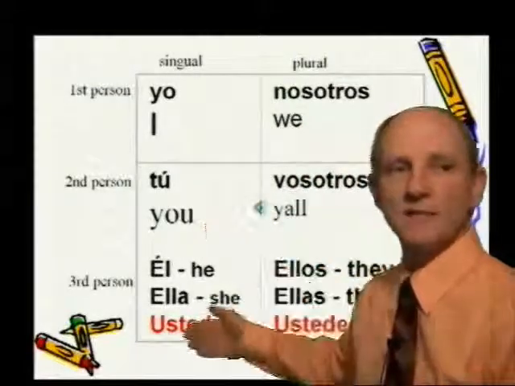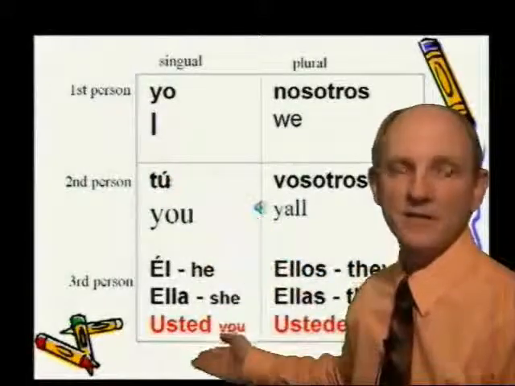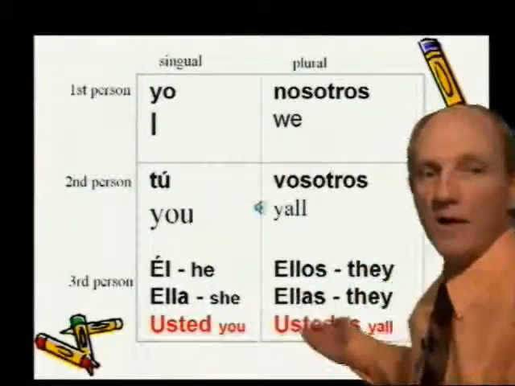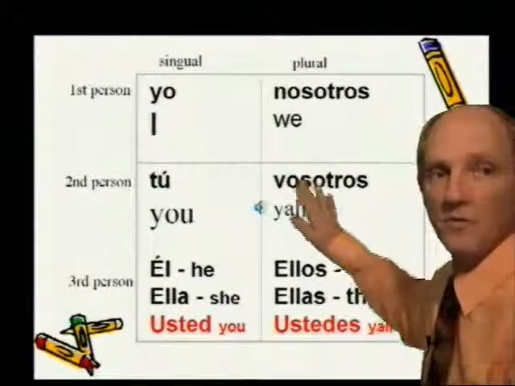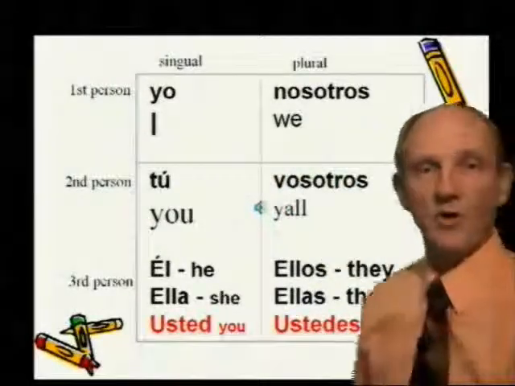So there's two ways to say you, tú and usted. There's only one way to say y'all, and that is ustedes. Remember, we're going to eliminate vosotros altogether.